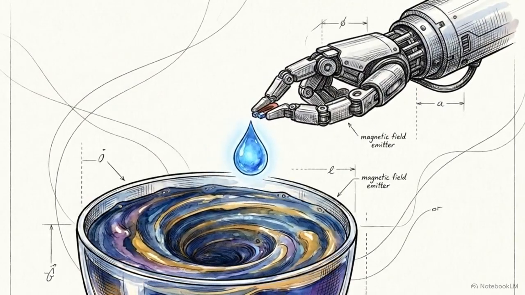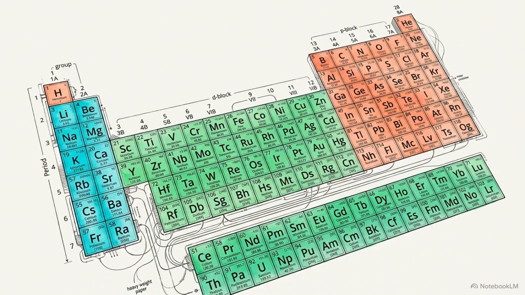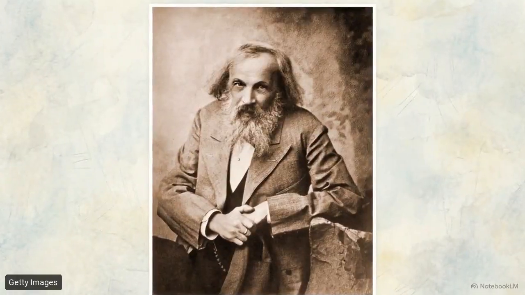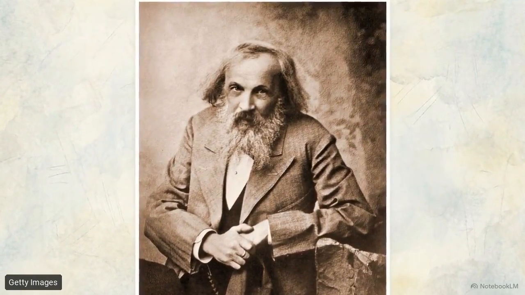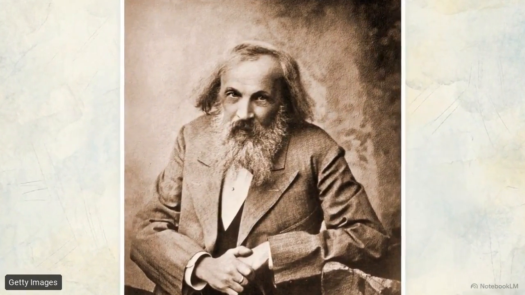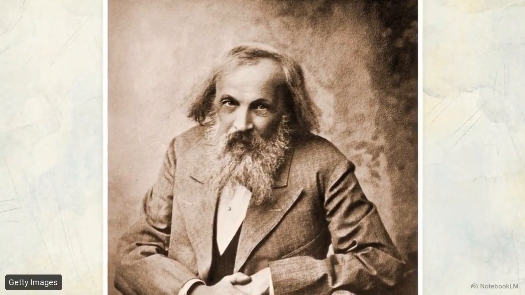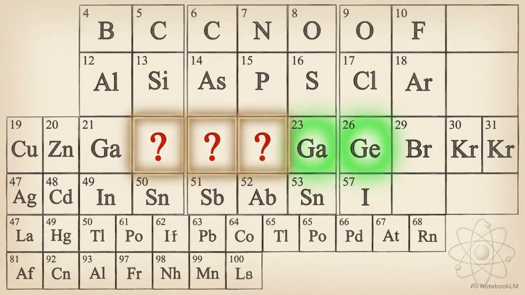The periodic table organizes every known element in the universe into a grid that predicts how they will react and bond. In 1869, Dmitry Mendeleev noticed that when elements were arranged by mass, their chemical properties repeated in predictable intervals. He was so certain of this pattern that he left gaps in his table, describing the properties of elements that hadn't been discovered yet. When they were eventually found, they matched his descriptions perfectly.